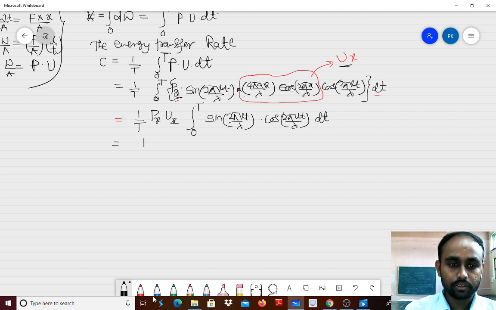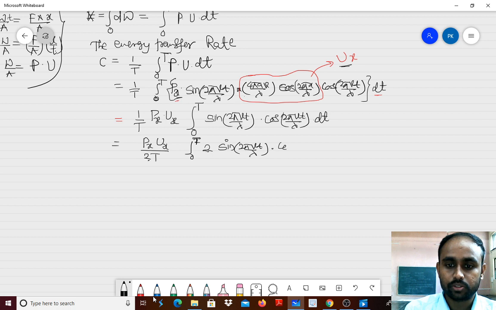Now I will do one arrangement here. P_x u_x divided by T. I will divide this by 2 and multiply by 2. Does it make any change? No. Sorry, here it is not 2, here it is T. So divide by 2, and here it is divided by 2 and multiplied by 2. That's why the equation remains the same. So again sine 2 pi vt by lambda. Why are we doing this?